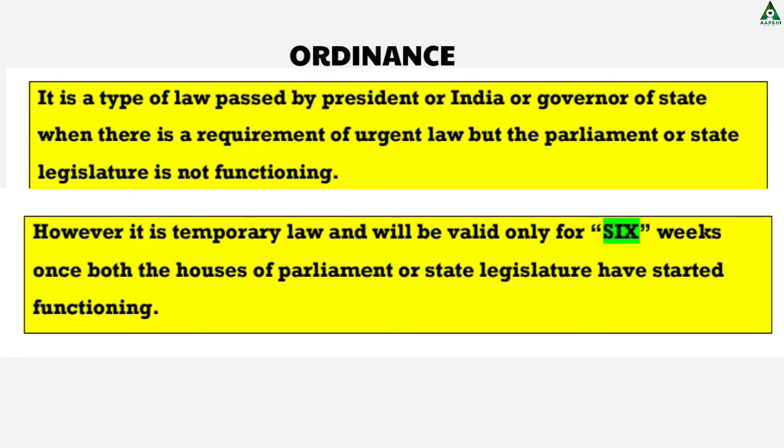So we can highlight a few key words: ordinance is a type of law. It is a temporary law which is valid for 6 weeks from the date of opening of parliament. It can be passed by the President or by the governor. If the President of India passes the ordinance, then it is applicable all over India. And if the ordinance is passed by the governor of a particular state, then it is applicable to that particular state. And it is created in case of an emergency situation when our country needs an urgent law, but at that time our parliament or the state legislative assembly is not functioning. So this is all about ordinance.